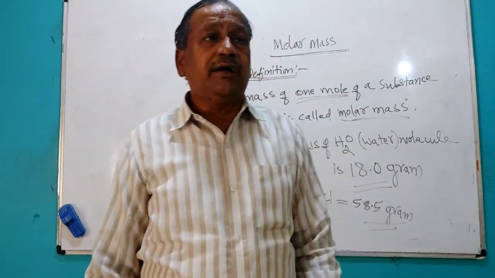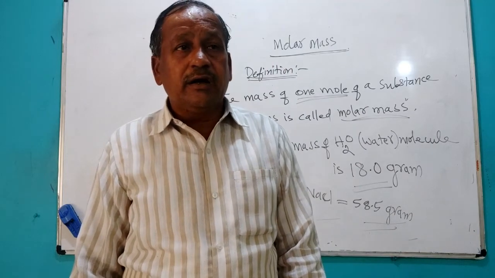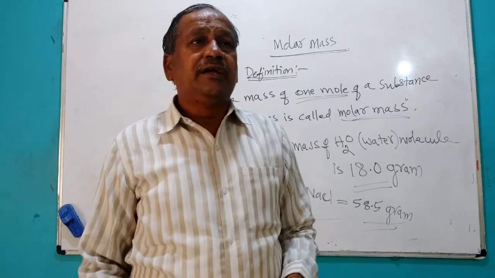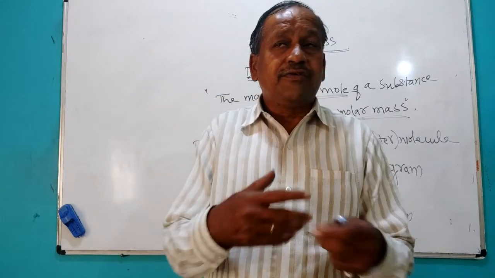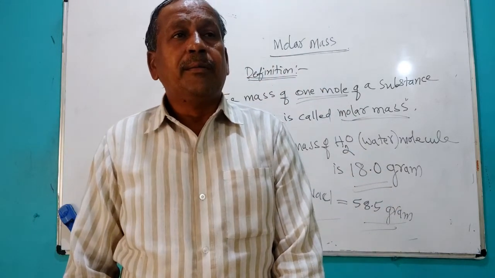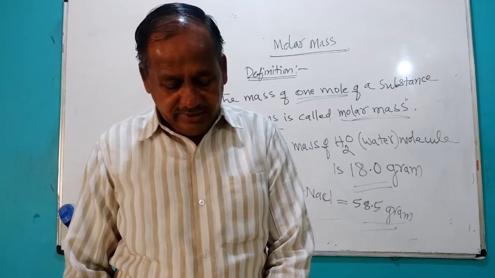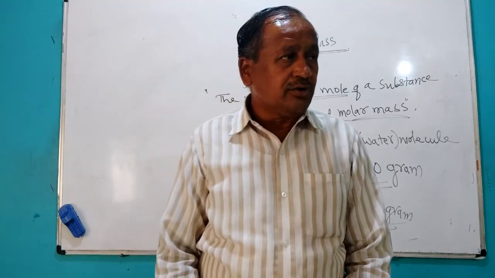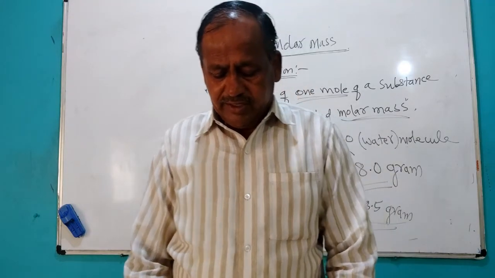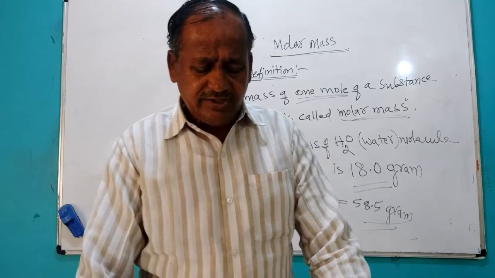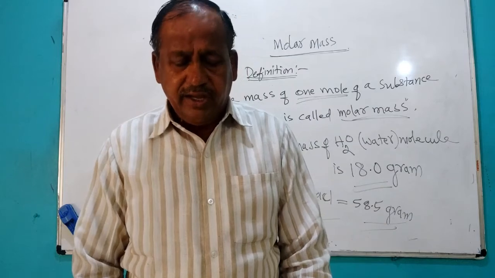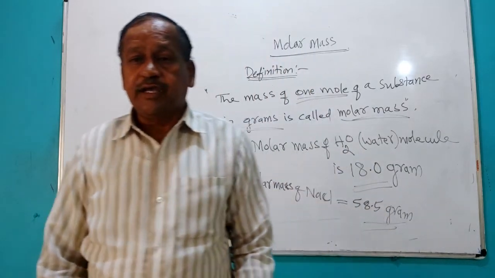If you want to take a diatomic molecule, we have to consider the sum of atomic masses in that substance. So thus molar mass or mole concept can be used by a chemist in the laboratory. Next class we'll go for whatever remains in the basic concepts of chemistry topic.